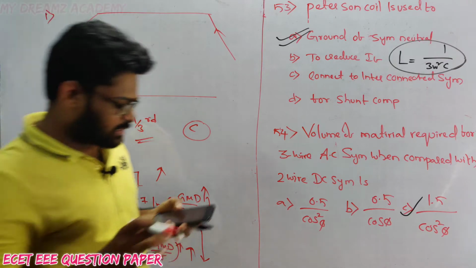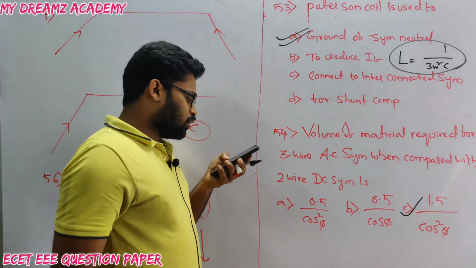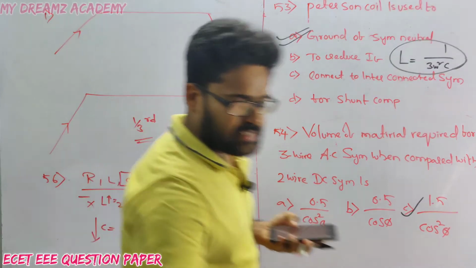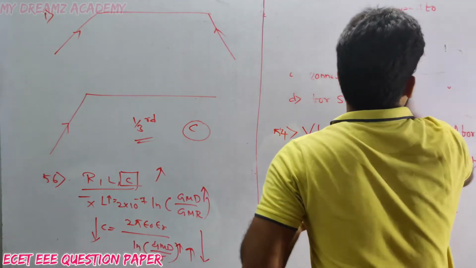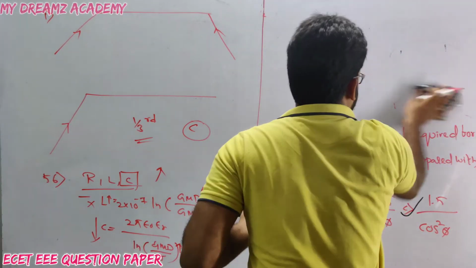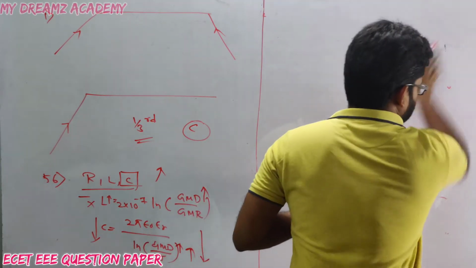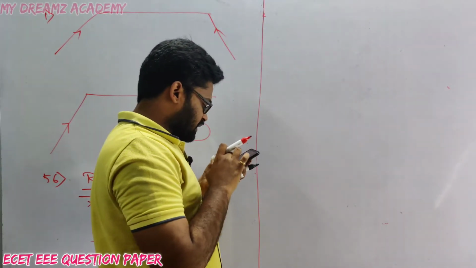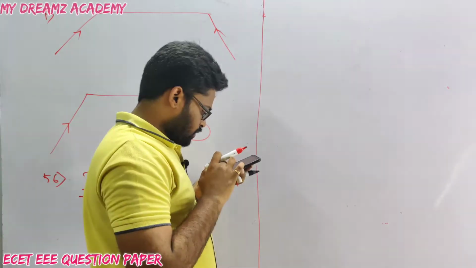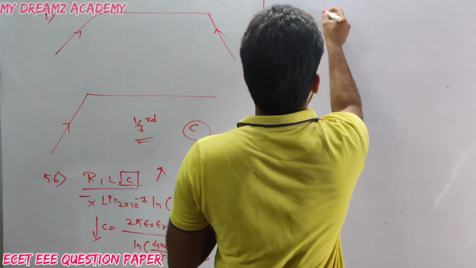We'll go to the next question: which type of substations are suitable for voltage greater than 66 kV? If it is greater than 66 kV, we'll go for SF6 circuit breaker. But here the question relates to which substation is used above 66 kV.